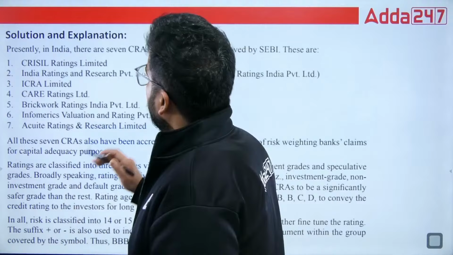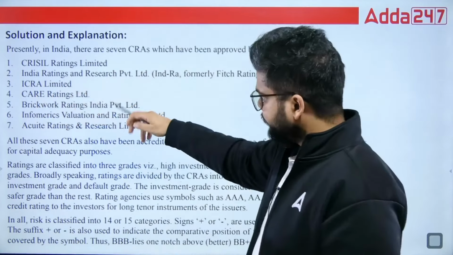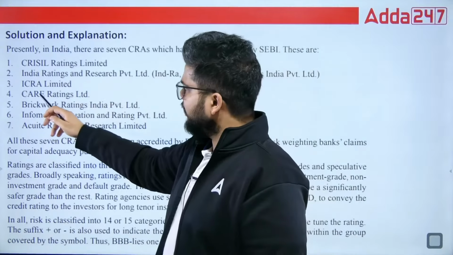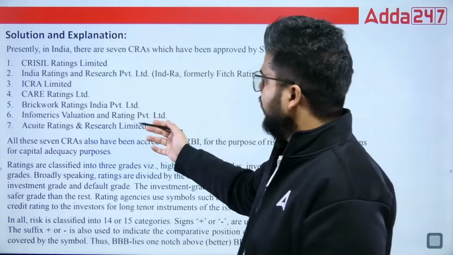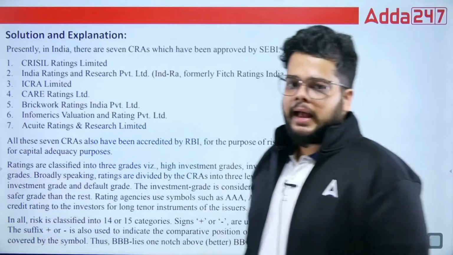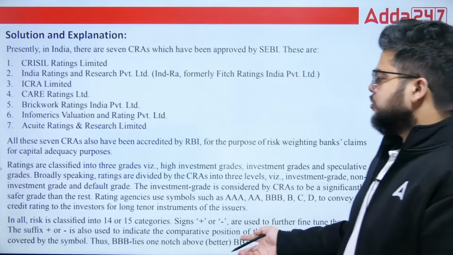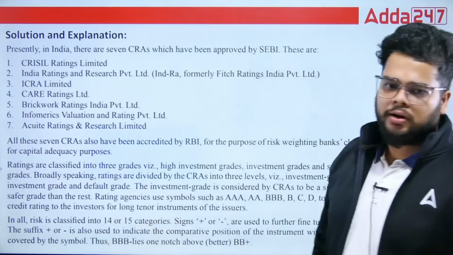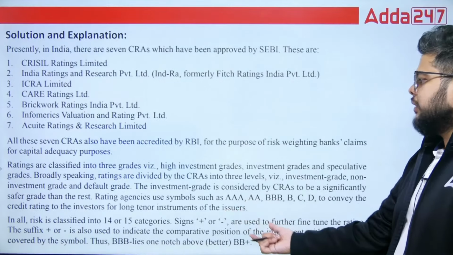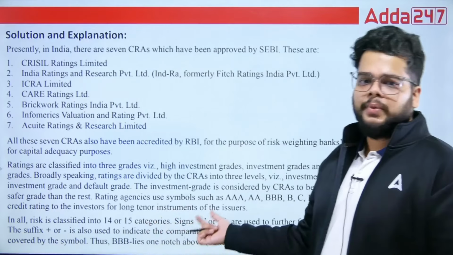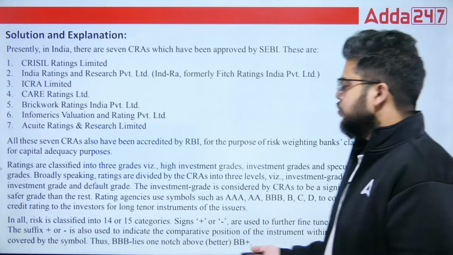So presently we have 7 CRAs: CRISIL, India Rating and Research Private Limited, ICRA, CARE, Brickwork Ratings, Informix and Acute Ratings as well. So these 7 are highly important. Apart from that, you should also know that the risk is classified into 14 or 15 categories. Signs are also assigned, and the rating agencies use various symbols, AAA, AA, BBB, B, C, D, to convey the rating to the investor.